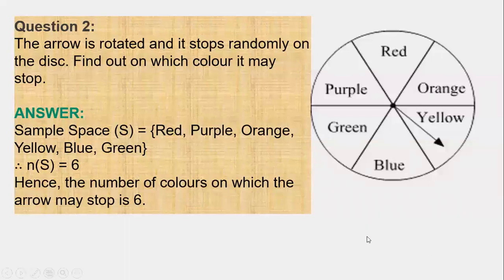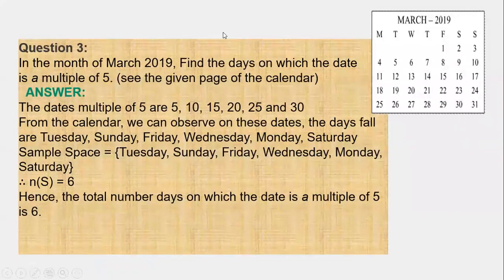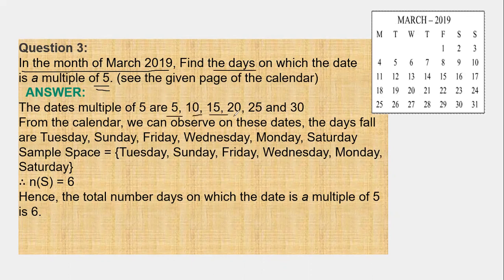Now the next one. What is given in the third one? In the month of March 2019, here you can see the calendar of March 2019. Find the days on which the date is a multiple of 5. Multiples of 5 are 5, 10, 15, 20, 25 and 30. So here we can find the days now. 5 is Tuesday.